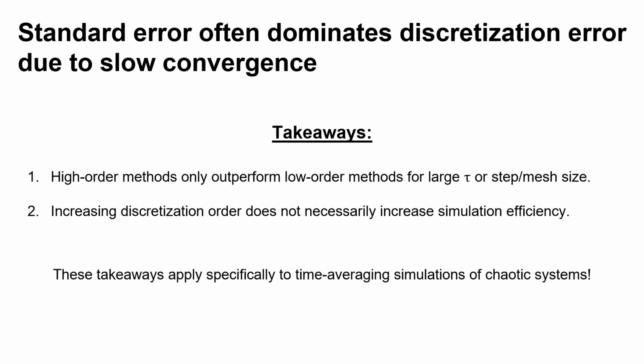In closing, there are two main takeaways from our case studies. First, improving method order only improves your accuracy for large time average periods or large discretizations, for which the standard error may not dominate. And secondly, if a sufficiently large time averaging period is not used, higher order methods do not necessarily improve your efficiency, and they may actually hurt it.